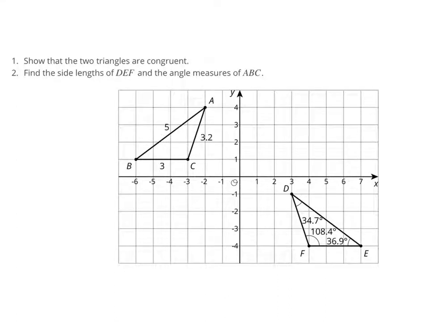We need to show that these two triangles are congruent, and then we have to find all of the missing side lengths and angle measures. And so I think the best thing to do is to consider the transformation, or the series of moves, that you would need to take to get one of the triangles to the other.